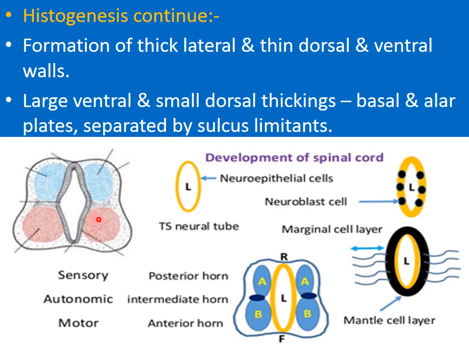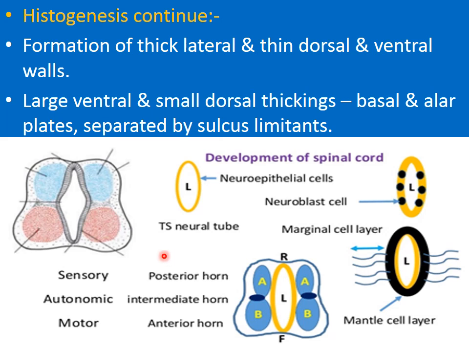The neuroblasts start to accumulate more and more in the lateral walls, so the lateral walls start to bulge more and more into the lumen of the neural tube, resulting in its conversion into a cleft-like space.